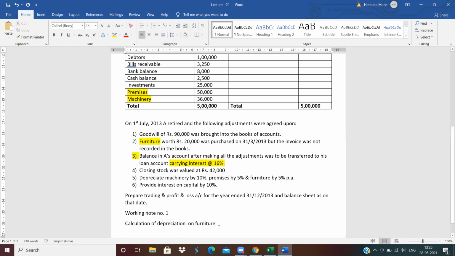See the amount of furniture. How much is the amount of furniture? 20,000, right? We purchased furniture of rupees 20,000.